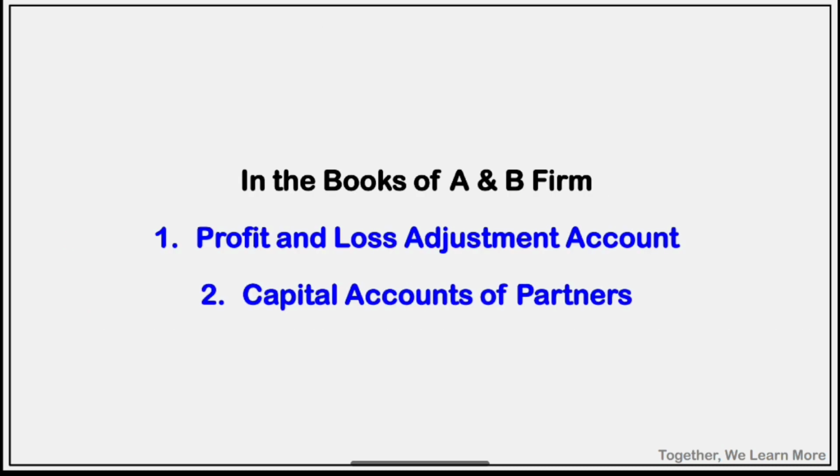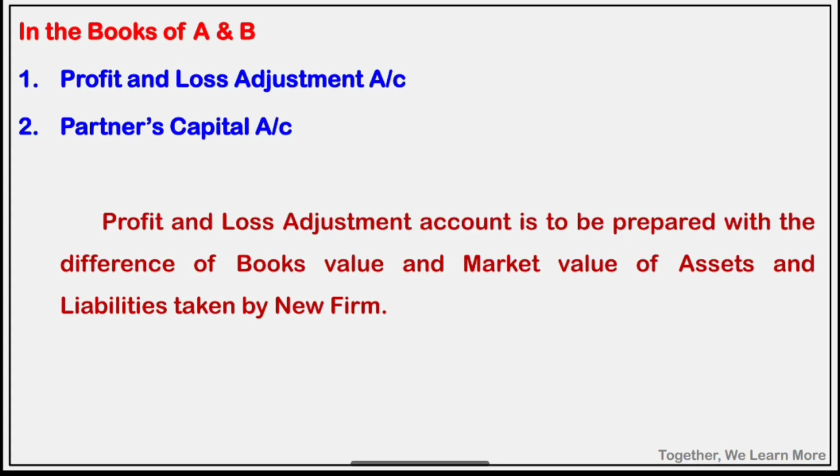In the books of AB firm, we are asked to prepare the profit and loss adjustment account and capital accounts of partners. See here, the profit and loss adjustment account is to be prepared with the difference of book value and market value of assets and liabilities.